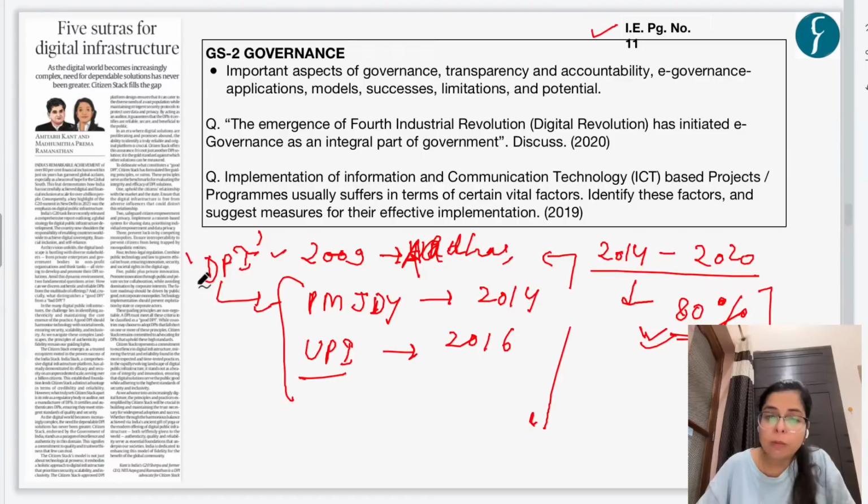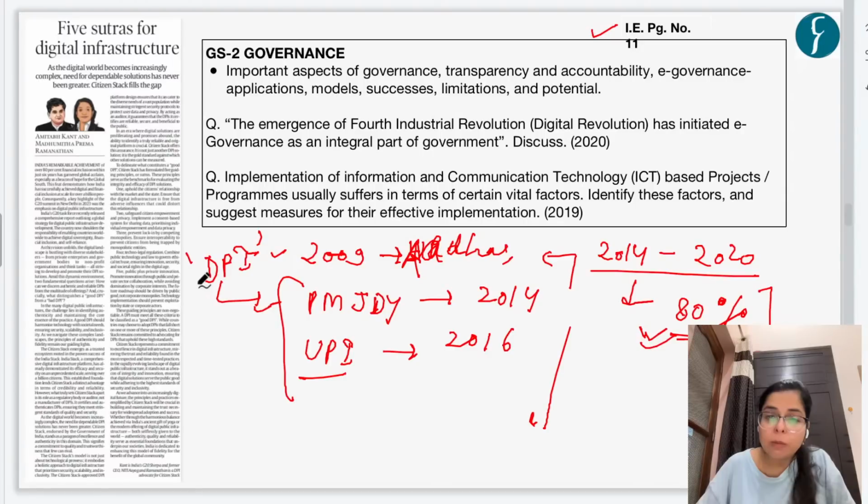This is important for our GS paper 2 under the syllabus of polity and governance, especially under the syllabus of important aspects of governance, transparency and e-accountability, e-governance applications and models, right? And from this particular theme, we have seen questions in this GS paper 2. You can read these questions. Now let's start our discussion on what is digital public infrastructure.